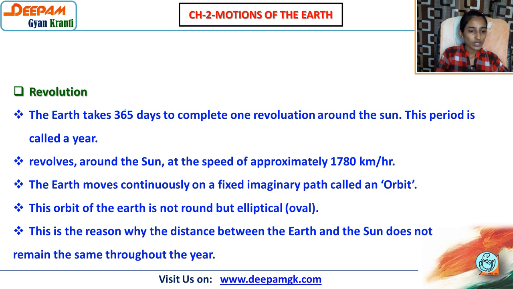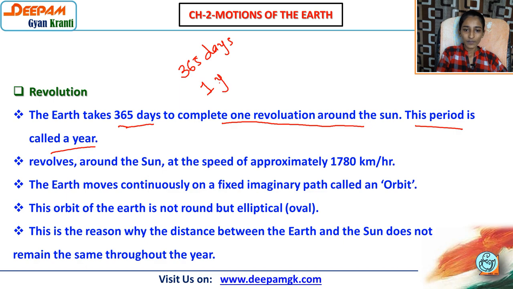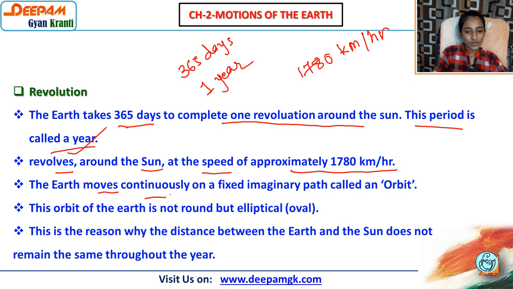Now what is revolution? So the earth takes 365 days to complete one revolution around the sun. This period is called a year. We have already discussed how many days, so 365 days, or we can say 1 year. That period is called a year. The earth revolves around the sun at the speed of approximately 1780 kilometers per hour. Very important. The earth moves continuously on a fixed imaginary path called orbit.